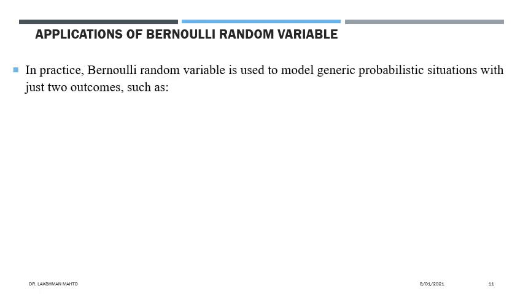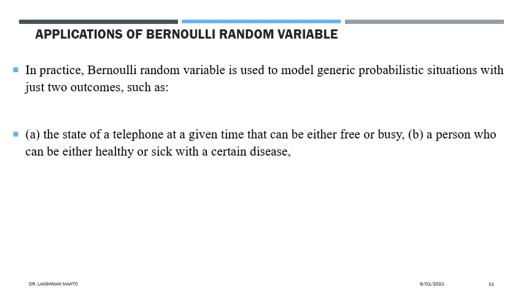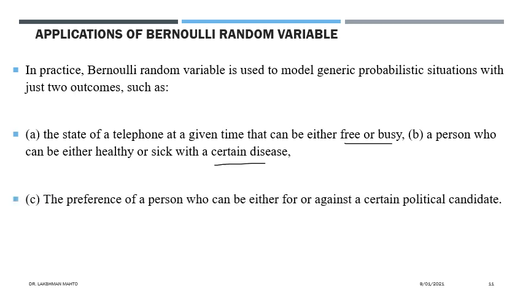In practice, the Bernoulli random variable is used to model generic probabilistic situations with just two outcomes, such as the state of a telephone at a given time, which can be either free or busy, a binary situation. Definitely this can be modeled by a Bernoulli random variable. Another example is a person who can be either healthy or sick with a certain disease, say cancer. Again, this can be modeled with a Bernoulli random variable.